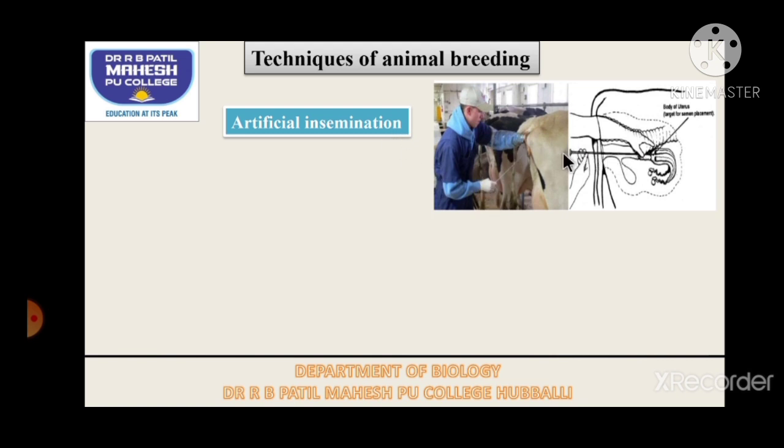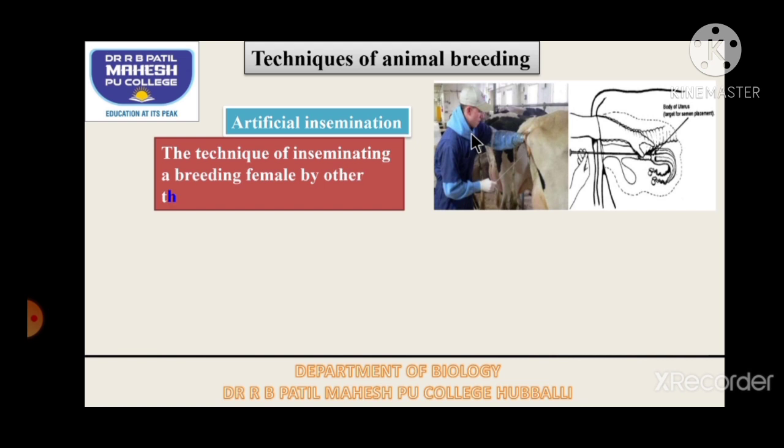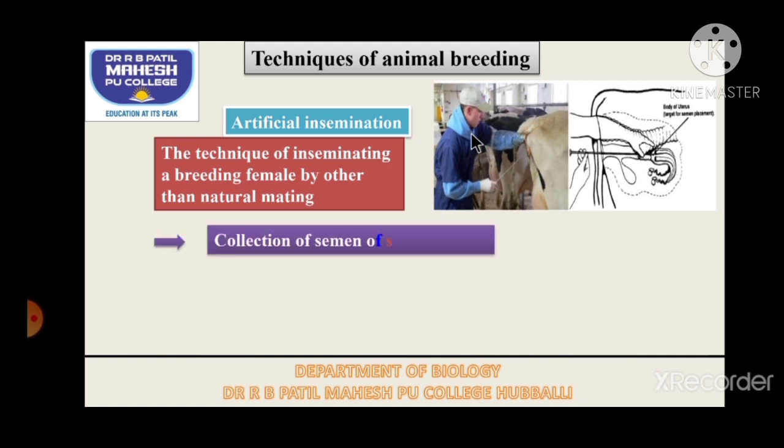So this is the catheter which he is holding in his hand, and with the help of the catheter the semen will be inserted into the female reproductive tract by an expert technician. So this method is called artificial insemination. The technique of inseminating a breed female by other than natural mating is called artificial insemination.